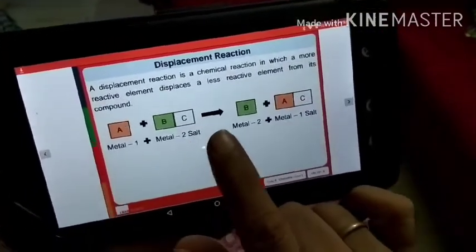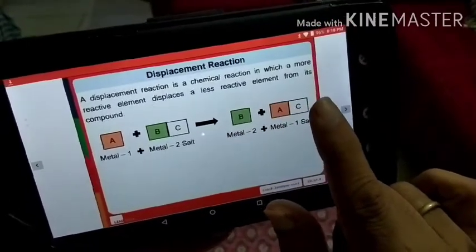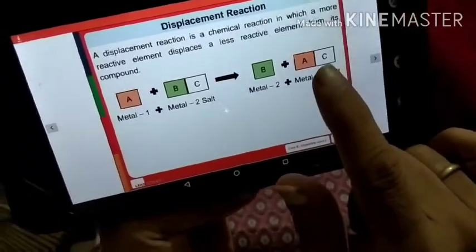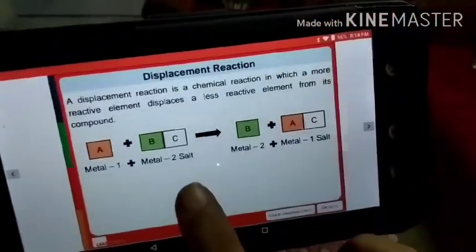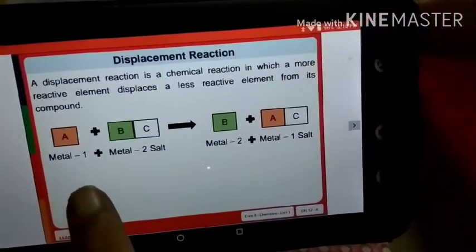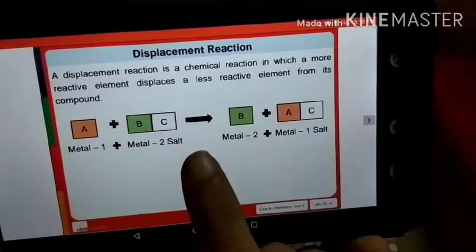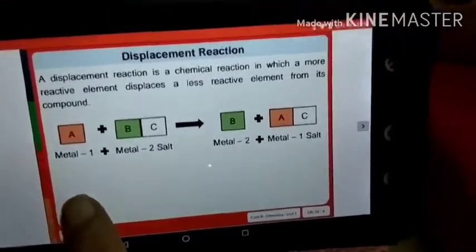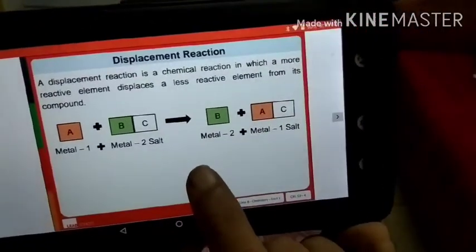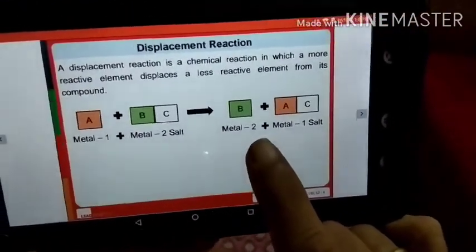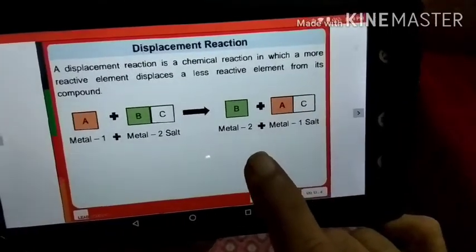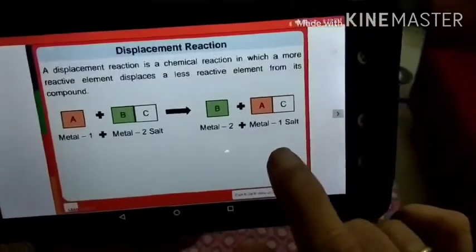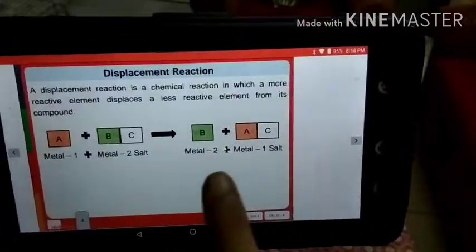A displacement reaction is a chemical reaction in which a more reactive element displaces a less reactive element from its compound. A plus BC. BC is a metal 2 salt and A is metal 1. When they react with each other, what happens? Metal B gets displaced and AC is formed, which is a metal 1 salt, right?